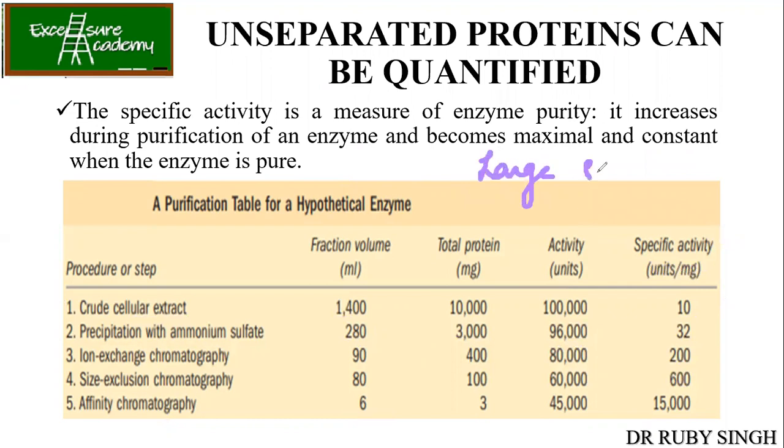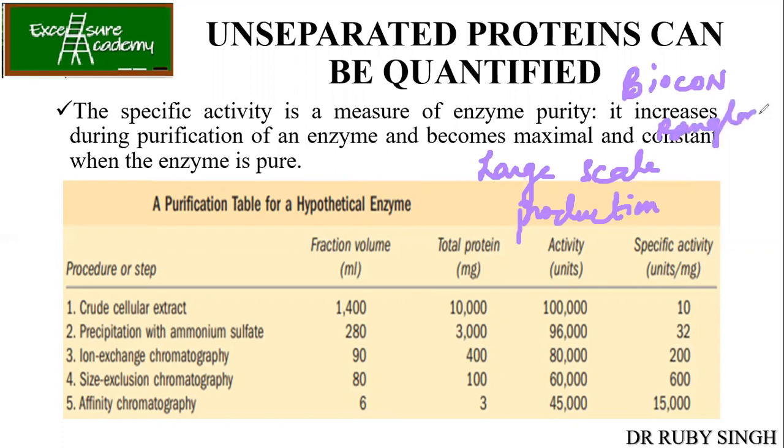Do you know the company called Biocon? Biocon, anyone knows? It's a company in Bangalore. They also carry out this large scale purification of protein.